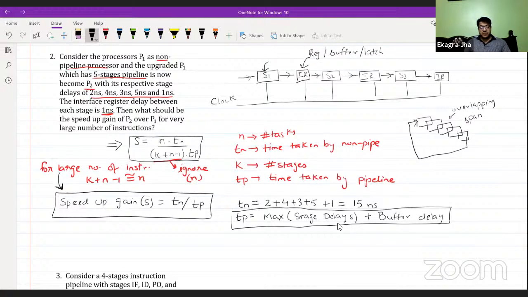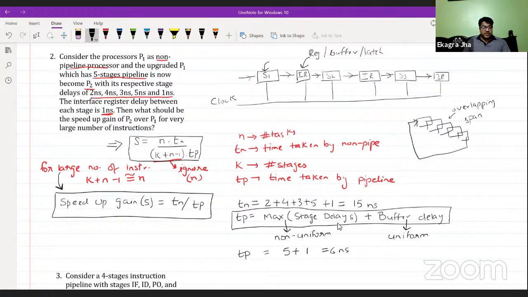So because this is a non-uniform delay, for non-uniform, whatever the maximum delay taken by a stage is going to be the time taken by the pipeline, plus the buffer delay. Because the buffer delay is uniform, we are not taking the maximum among it. So TP will be equal to the maximum stage delay, which is 5 nanoseconds, plus 1 nanosecond, which is the uniform delay, giving you 6 nanoseconds as the time taken by the pipeline.